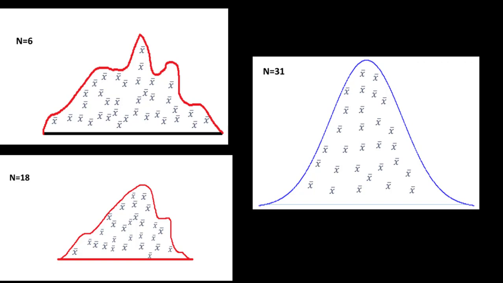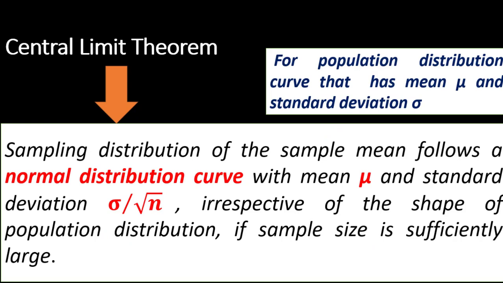When the sample size is greater than 30, we found that the sampling distribution of sample mean approximates the normal distribution curve. So this defines our central limit theorem.